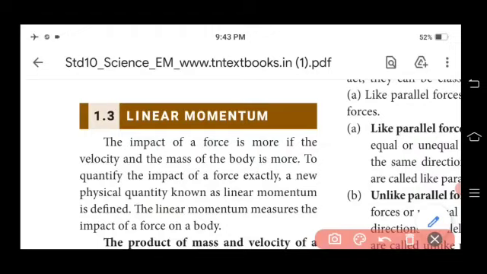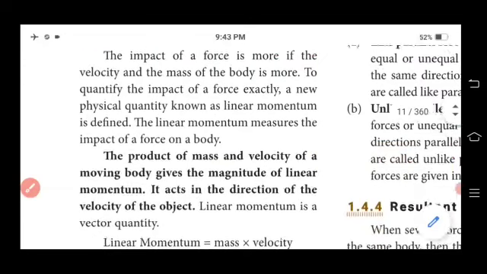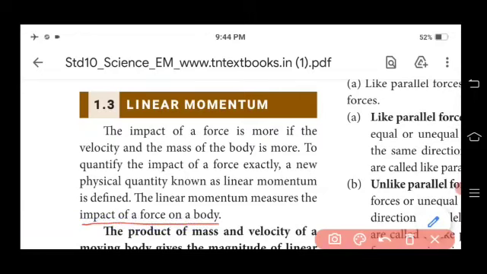So simply, what is meant by linear momentum? Linear momentum is nothing but the measure of the impact of a force on a body.